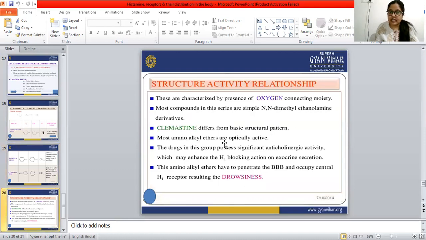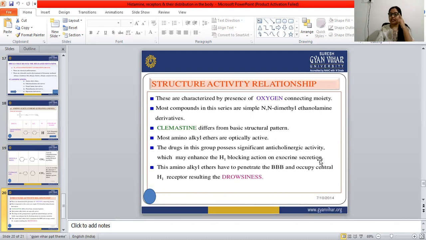Most amino alkyl ethers are optically active. The drugs in the group possess significant anticholinergic activity, which may enhance the H1 blocking action on exocrine secretion.